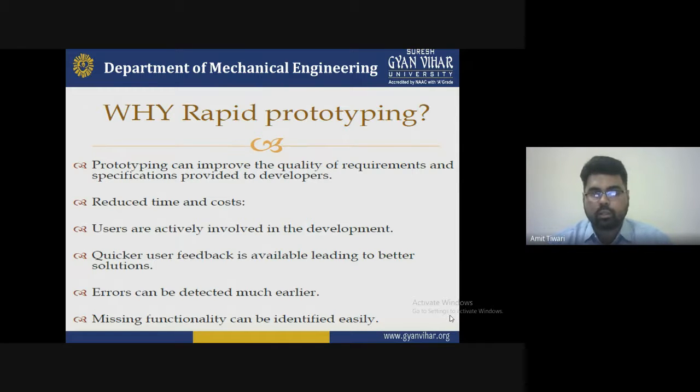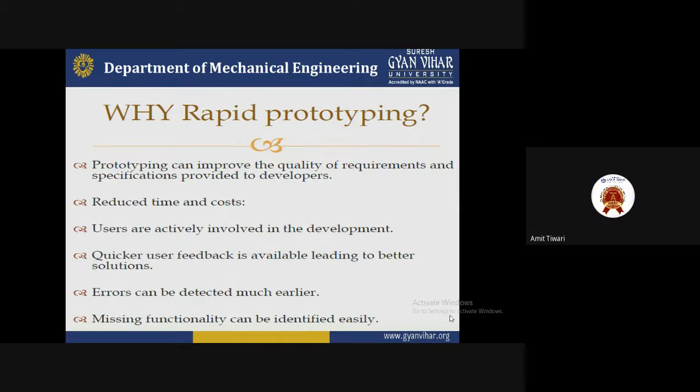If you want to sell the product, you can get feedback from the customer and see whether this type of product will be successful or not, and whether it can be manufactured easily or not. So these are some of the reasons why we are selecting rapid prototyping.